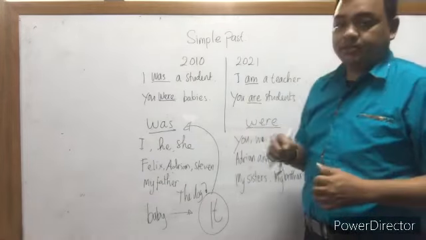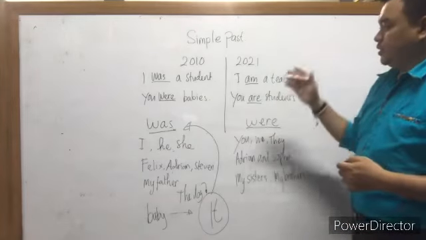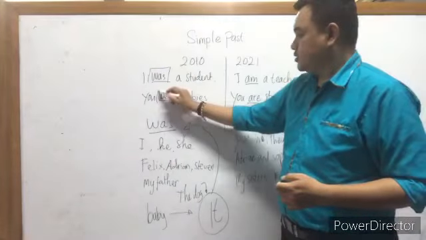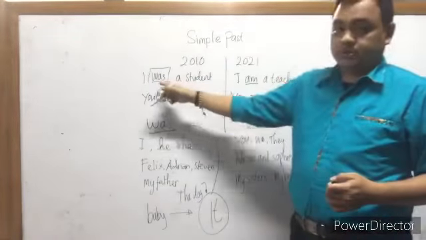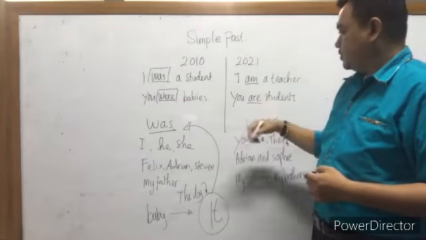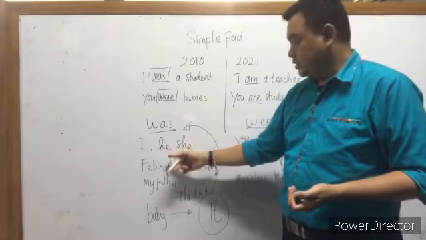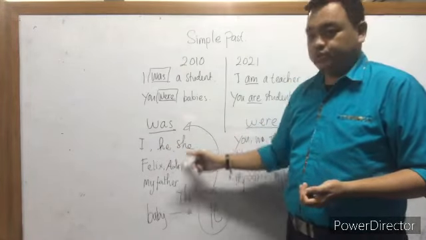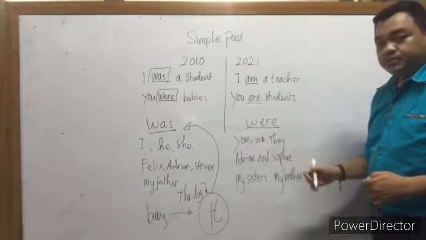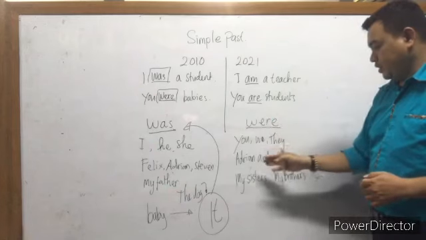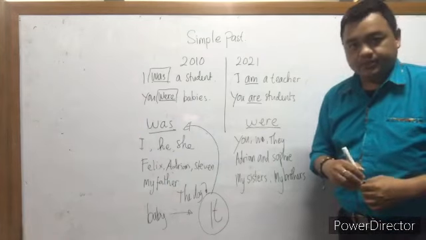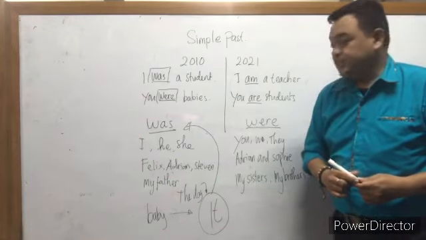So in simple past, I would like to review. We use to be, or we can change am into was, or are become were. How about if he, like this? He was, she was. We use was, right? Because one person. Now, if were, we use we, they, Adrian and Sophie, my sisters, my brothers, more than one person. You got me? Okay, let's practice.